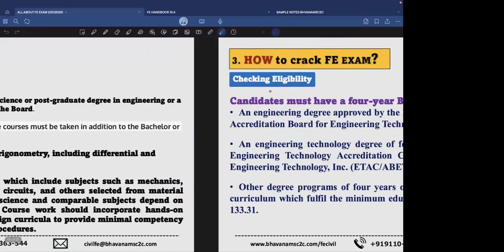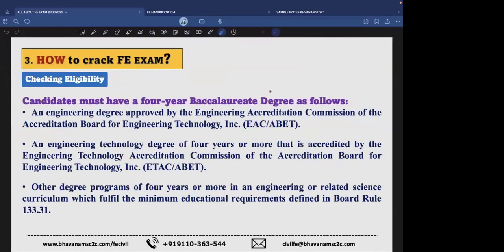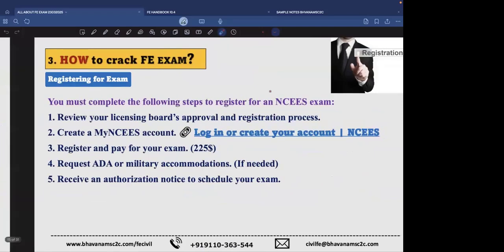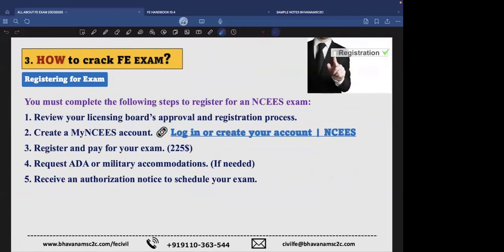So this is all about the eligibility. As we came to know, we need not worry about the submission of documents right before the exam. We'll have the freedom to do it later. And coming to the registration, you review your licensing board approvals first, and then go ahead for the registration. Here we have given the link, and the amount for registering is $225. Some of us may have special needs or health issues, so there are some accommodations possible for special needs.